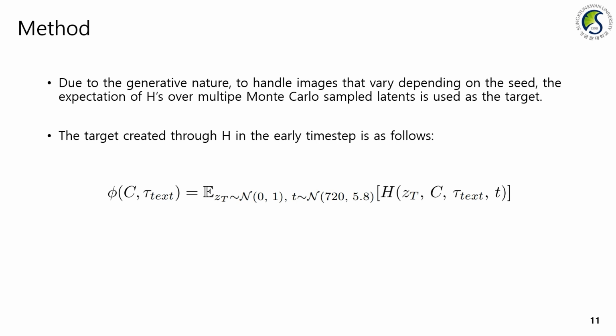In the equation below, Z large T is the initial latent of the diffusion process, C is the masked image, tau is the text embedding, and T is the vulnerable time step. Among these various input values, I'll introduce the process of finding targets for C and tau, which are the variables we can currently optimize.